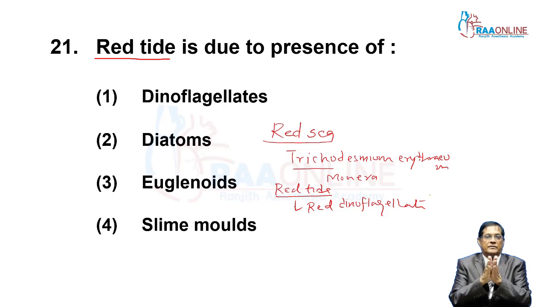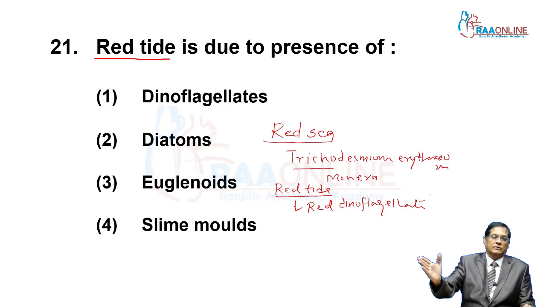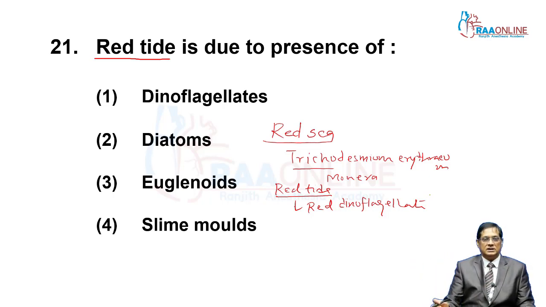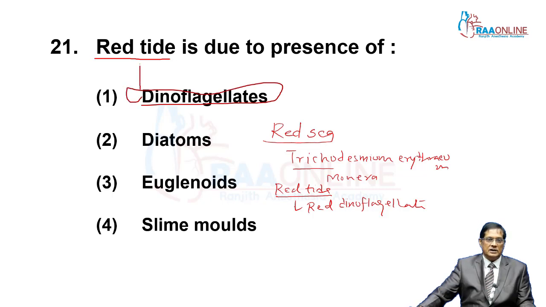Actually, dinoflagellates are of different colors. Some red dinoflagellates come with the tide in the oceanic area, so they constitute red tide. So again, the answer is the first one: red dinoflagellates are responsible for the red tide.